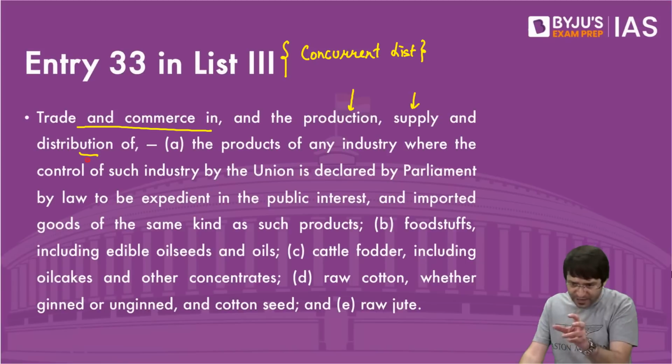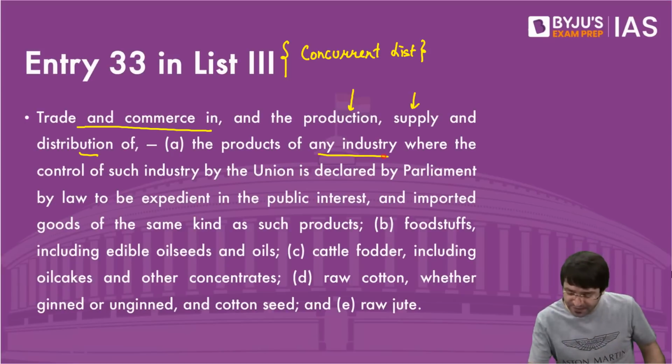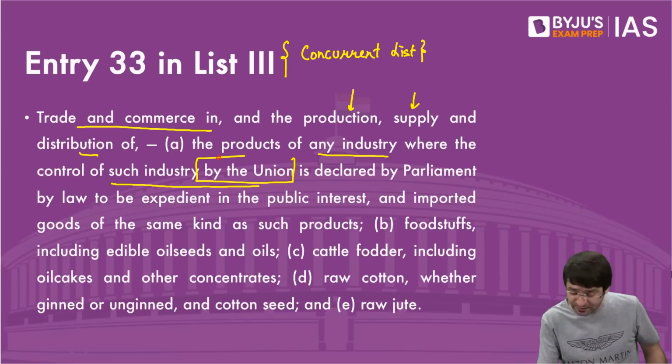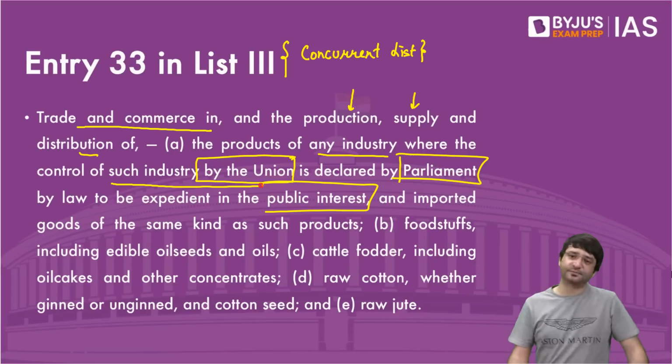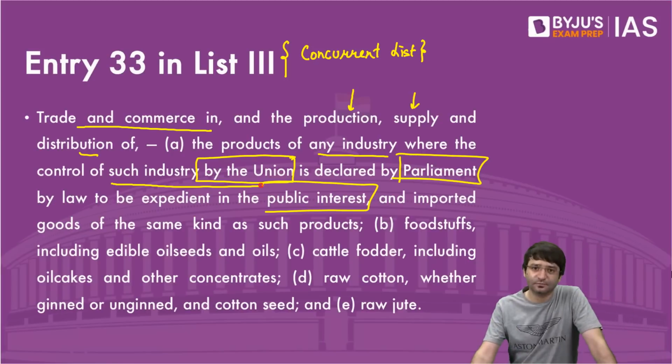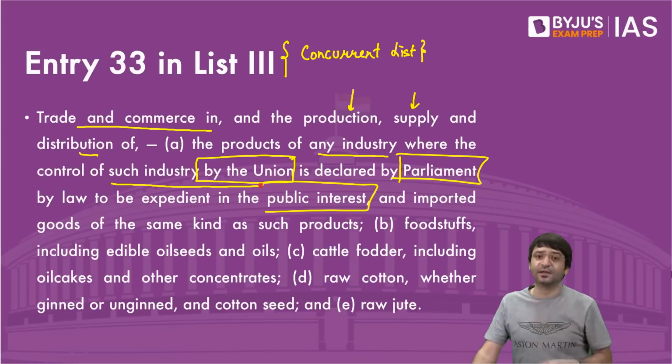If we have to trade and do business, if we have to produce, supply and distribute what? Products of any industry where the control of such industry by the union is declared by the parliament to be in public interest. This will come under concurrent list.